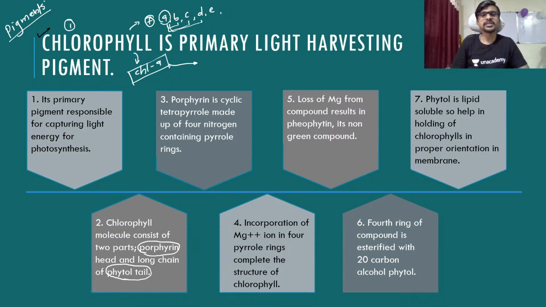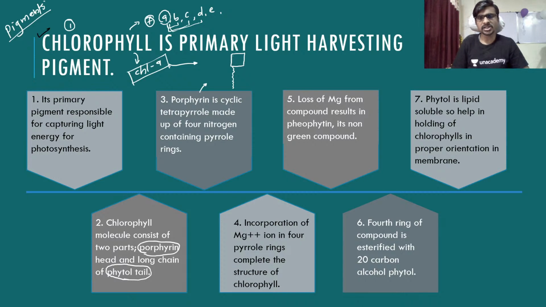Okay, so let's see the porphyrin ring. Here is your porphyrin ring. It is a cyclic tetrapyrrole made up of nitrogen containing pyrrole rings. It looks like a head, and this is having the phytol tail here. Okay, so this head is not like this. Actually, it is the ring compound, and we have the diagram of this ring compound.